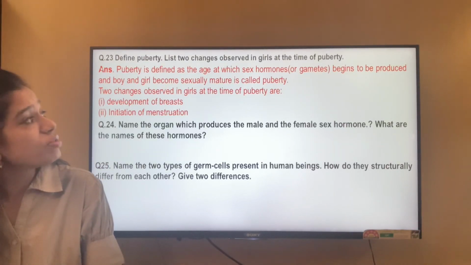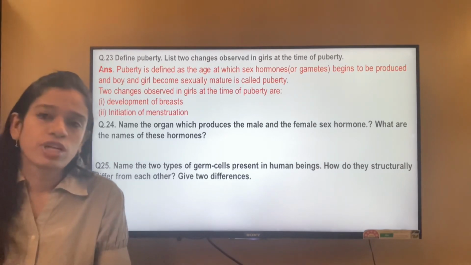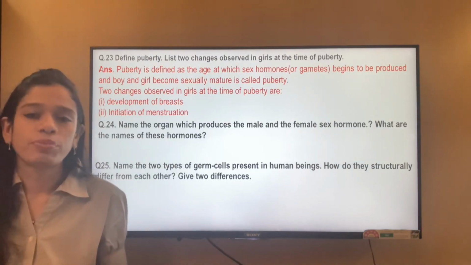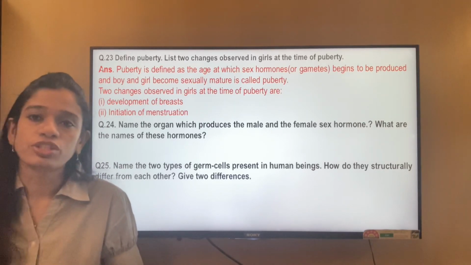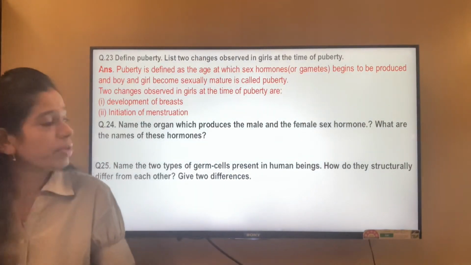List two changes observed in the girls. So two changes that you can talk of are the development of the breast, or the initiation of breast formation, and the initiation of the menstrual cycle, that is the menarche.